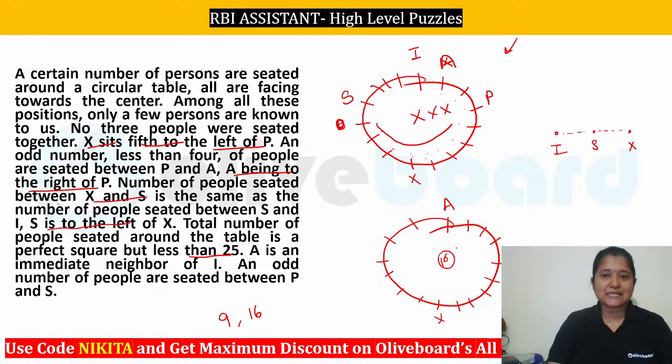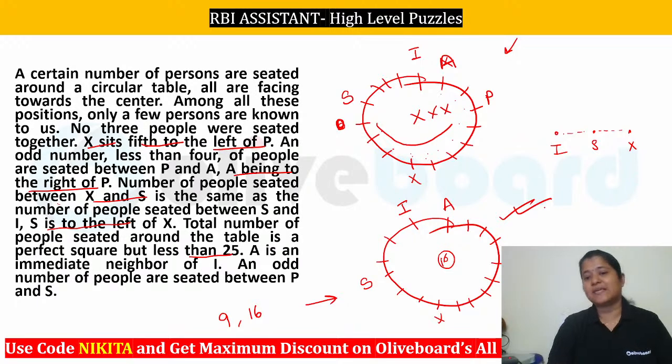I hope this is clear to everybody, right? So you will be getting the right answer from the second case where you have 3 people between A and P. So now let's try to place your S here. 1, 2, 3, 4, 5, 6, 7. Let's say if we place your S here, so you can see we have 2 persons between S and X here. Can we have 2 persons between S and I? Yes, we can have, such that I is neighboring your A. So you can see this will be the final arrangement that you should be getting here, right?